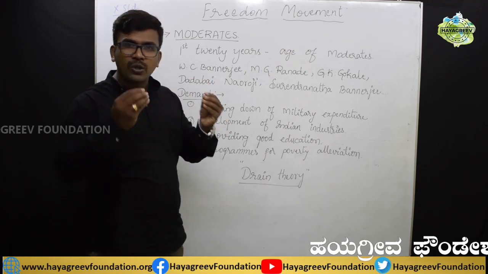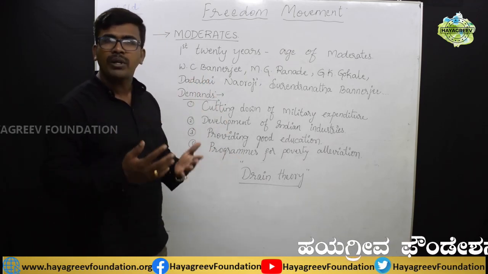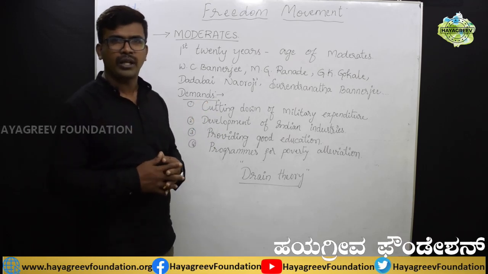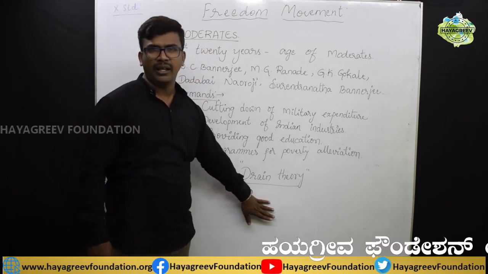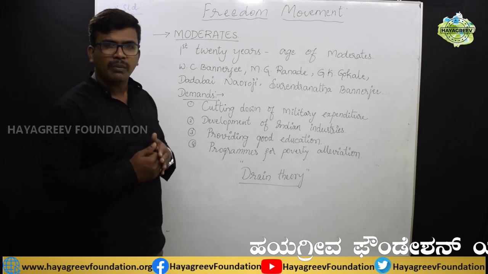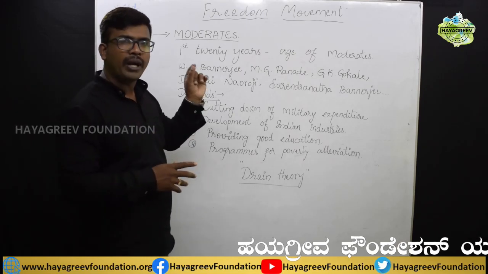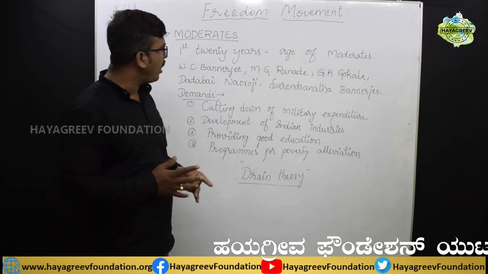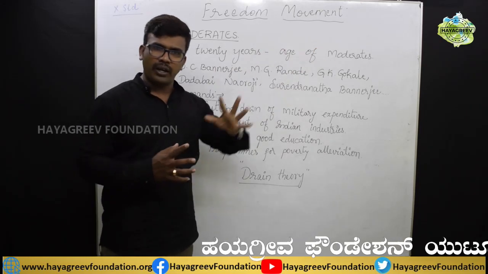This was explained by the moderates, especially R.C. Datta and then Dadabhai Naoroji. So that is called the drain theory. Thus, in the beginning, that means the first 20 years from 1885 to 1905, that age is called the age of moderates.